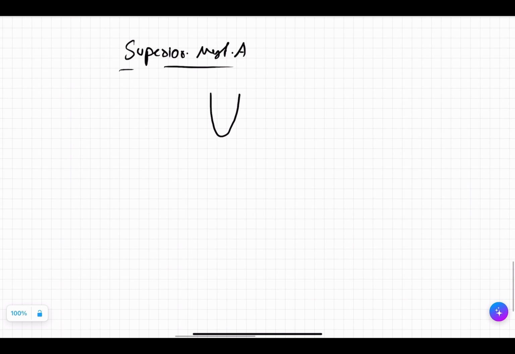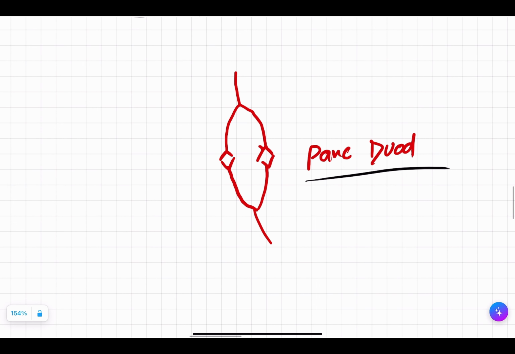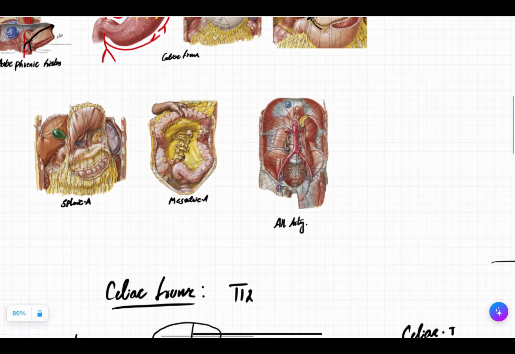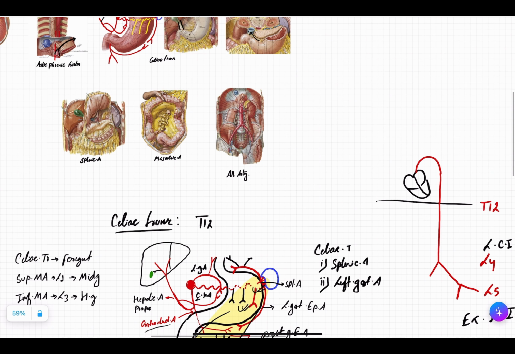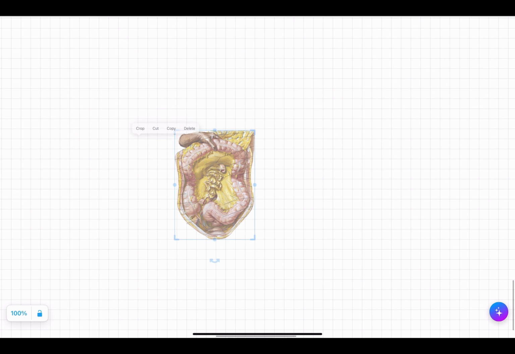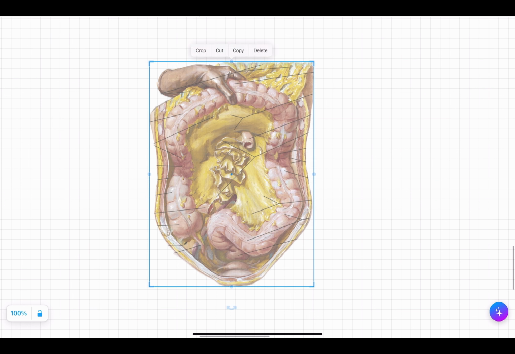One thing about the superior mesenteric artery is that first of all, it is going to give rise to your inferior pancreatoduodenal artery. If you remember here, this inferior pancreatoduodenal artery. Let's take this one and we will understand everything on this. If we are using the atlas image, it gives us better correlation of everything.